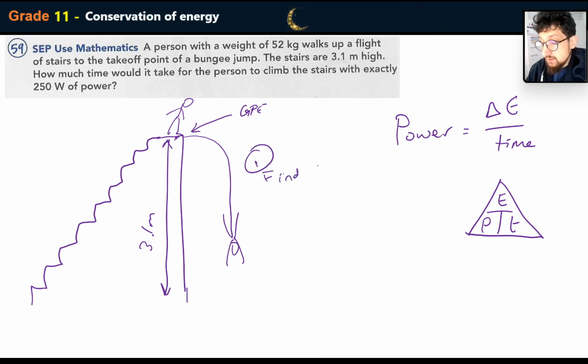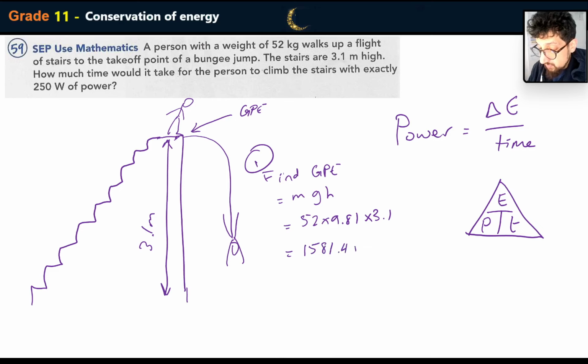Find GPE, which is going to equal mgh, which is 52, multiplied by 9.81, multiplied by 3.1. Simple multiplication, really. So 52 times 9.81 times 3.1, and that equals 1,581.4 joules. That's how much energy they have to begin with.